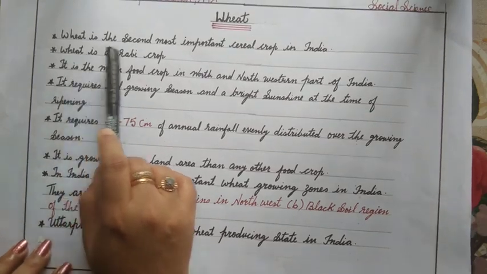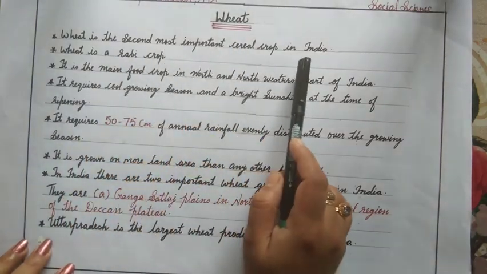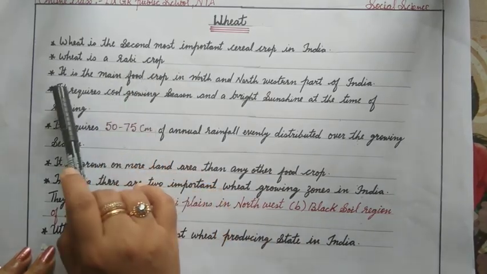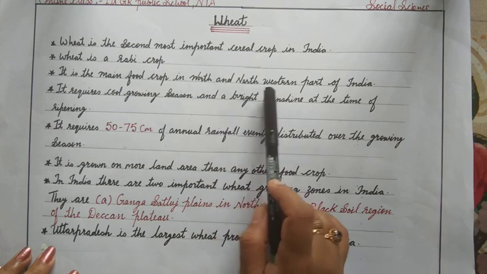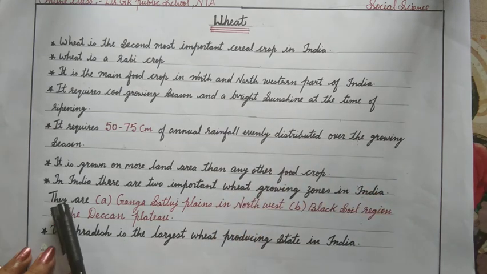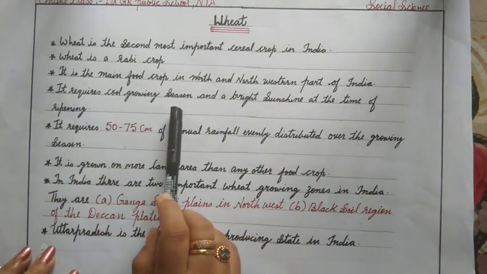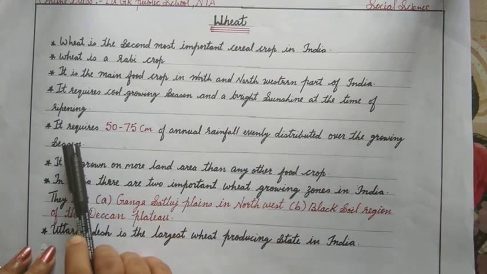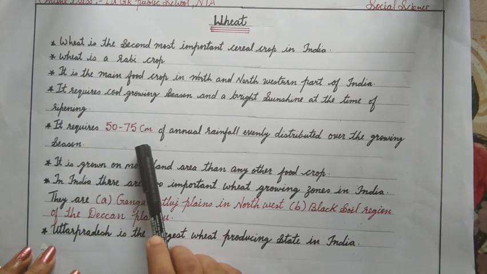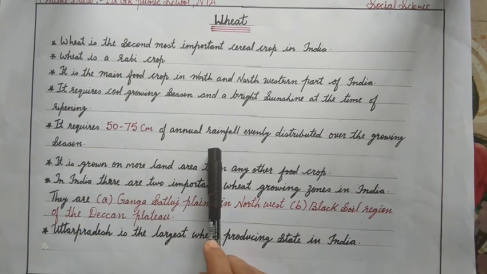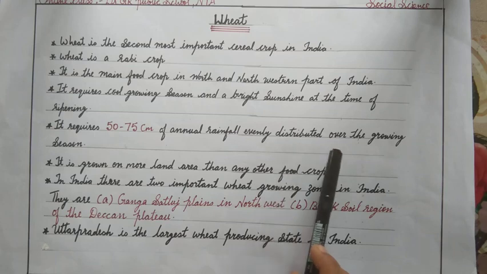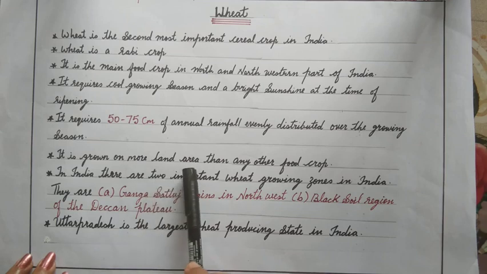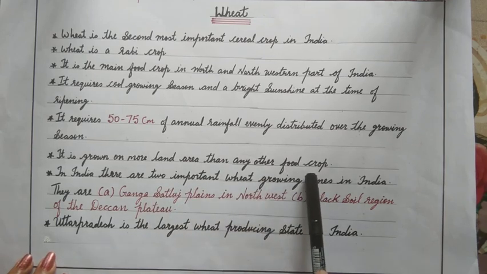So wheat is the second most important cereal crop in India. It is a rabi crop. It is the main food crop in north and northwestern parts of India. It requires a cool growing season and bright sunshine at the time of ripening. It also requires 50 to 75 centimeter of annual rainfall evenly distributed over the growing season. It is grown on more land area than any other food crop.